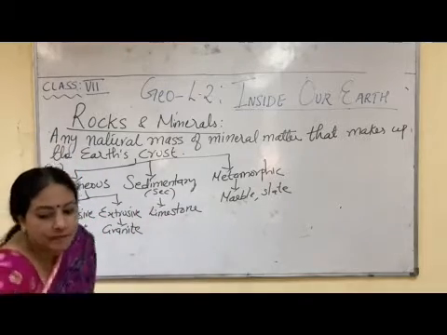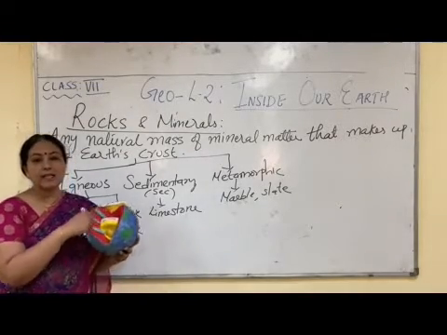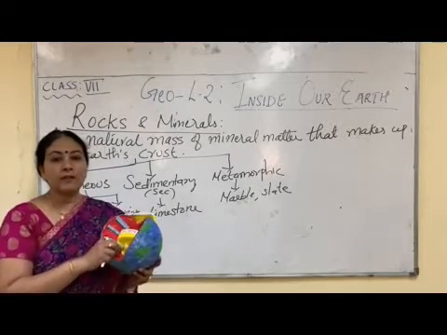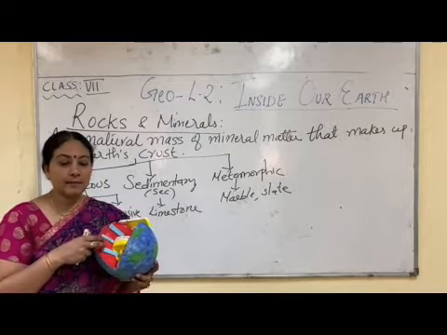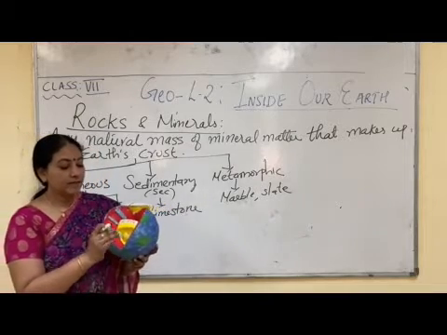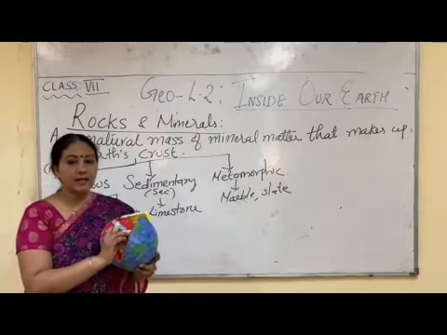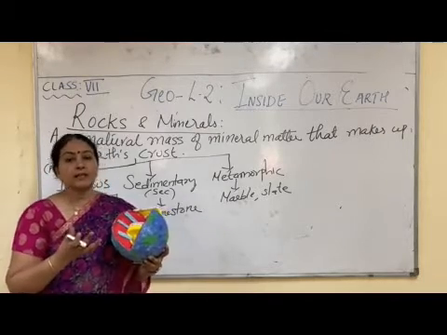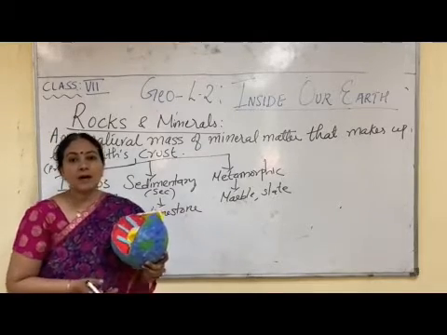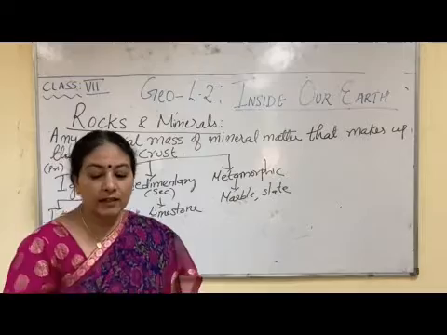As you know that inside the earth's crust there is mantle, and the mantle is composed of semi-liquid. That means the minerals are found in the dissolved form, in a semi-liquid form inside the mantle. Sometimes when there is a little crack on the earth's crust, this mantle, the liquid molten material inside this mantle tries to come out, which is called as volcano. You might have heard about volcano. So when the volcano occurs,